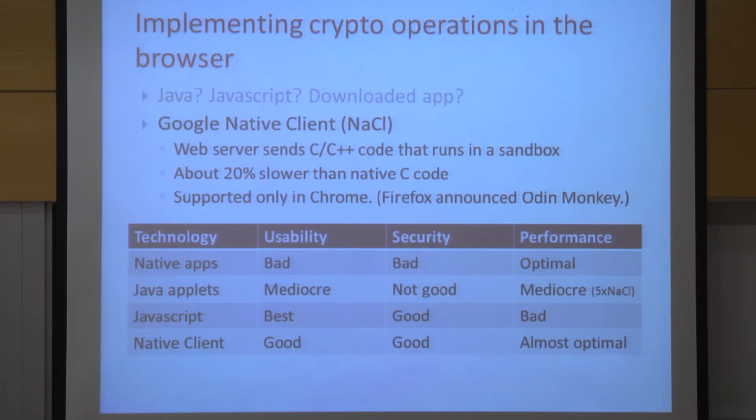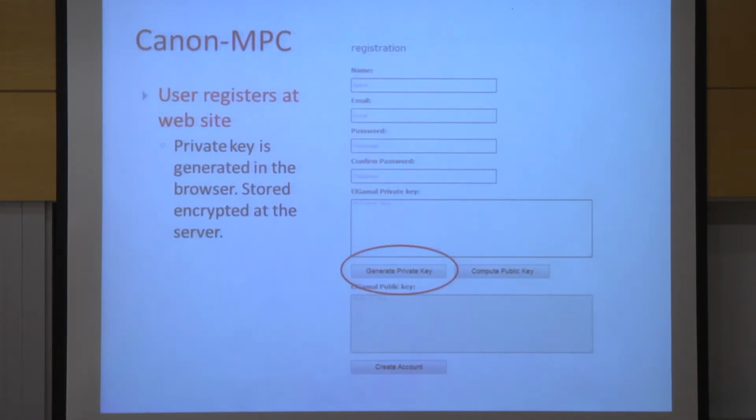Once you have Chrome installed and you enable native client, you don't feel that it's working. Basically, the server is sending you pre-compiled C code that is run on your machine, but you don't notice this. Security is good. There are no known exploits against native client. And the performance is just, say, 20% more than the best that is possible. So this seems like the best of all worlds. So this is how we implemented this system.